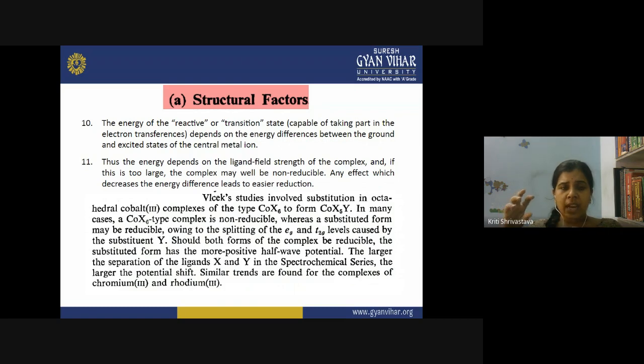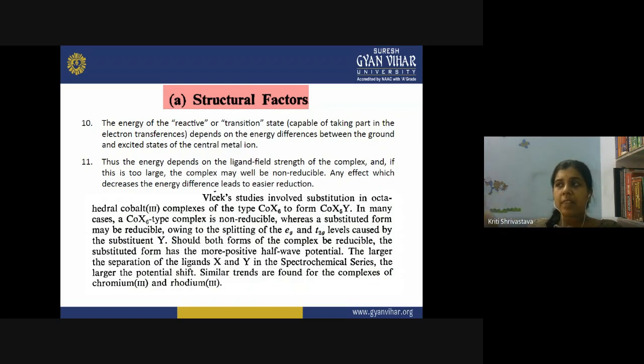If the separation of these two energy levels for the metal ion depends on the ligand field strength of the complex, like we have seen, when the ligand approaches the metal atom, what happens? There is splitting of the orbitals, right? And the electronic transition takes place from the lower energy d orbital to the higher energy d orbital. So the ligand field strength matters here, and if the difference is too large, the complex may well be non-reducible. The complex will not reduce.